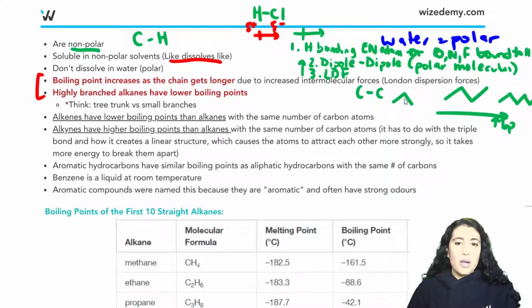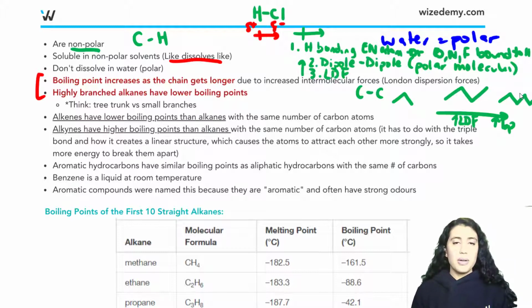Something about London dispersion forces is that the more carbons and the bigger the molecule is, the more London dispersion forces there are. That's just a rule. That's why as the molecule gets bigger, there are stronger London dispersion forces. There's more of those forces holding molecules together, and so it takes more energy to break those molecules apart. As London dispersion forces increase, it takes more energy to break them apart, and that's why we have to put in more energy. So that's why boiling point increases as the alkane gets longer.